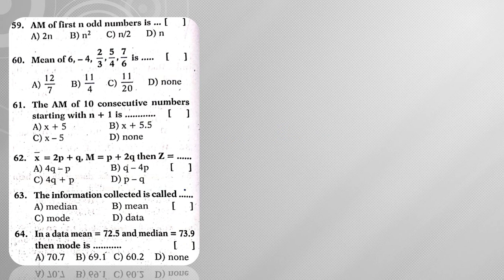Right? Next, the arithmetic mean of the first n odd numbers is, so first n odd numbers means the first n odd natural numbers. We already know the sum of the first n odd natural numbers is n square. The sum n square divided by the number of observations n, so I am going to get the answer as n. Hence the answer is n.